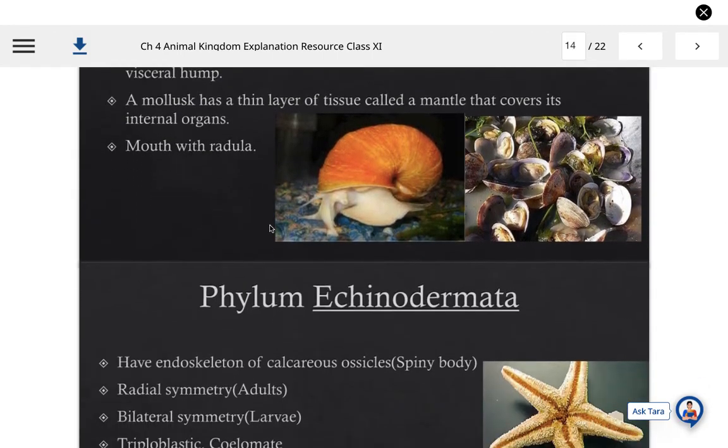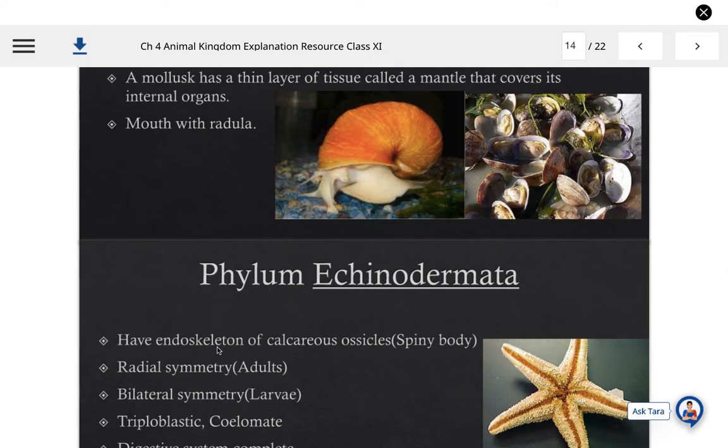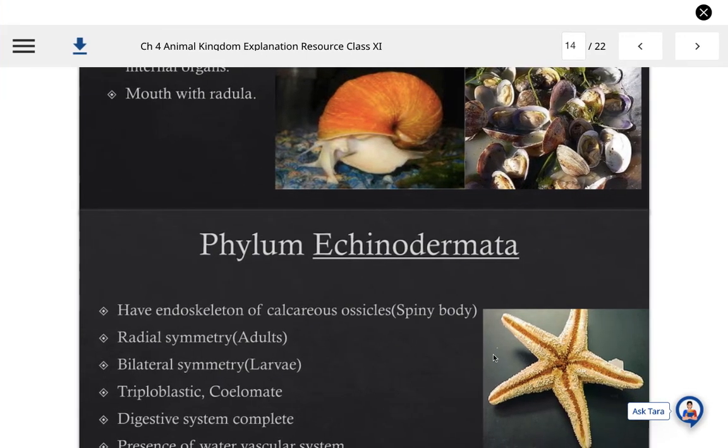After Mollusca, the next phylum is Echinodermata, which is the ninth phylum of the animal kingdom, and they have an endoskeleton of calcareous ossicles or spiny body, like in the starfish you can see. They show radial symmetry in adults and bilateral symmetry in larvae.